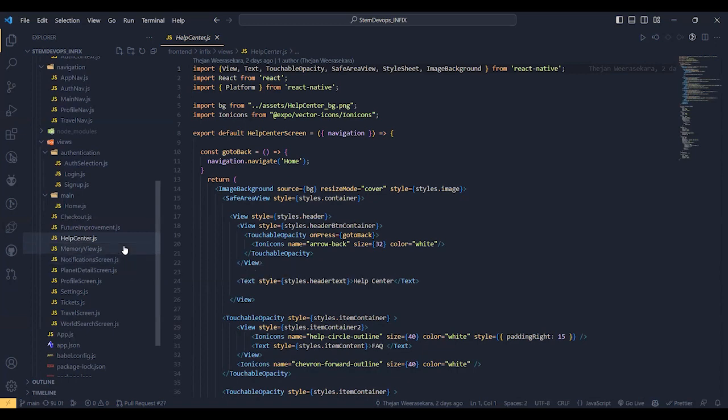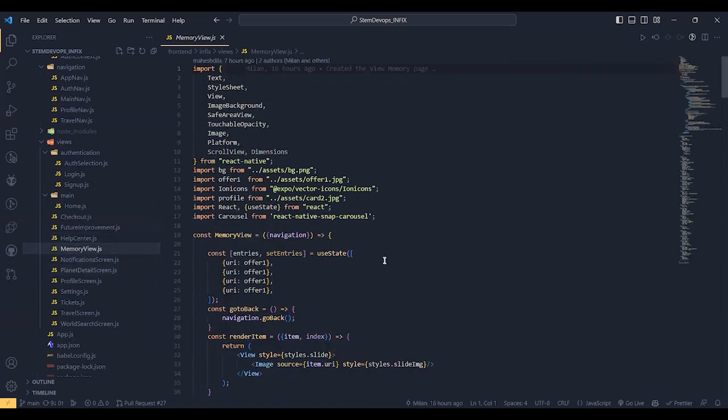Memory view. As I talked about in the introduction, creating a memory and being able to update that memory and use it as a stack or in a group for the user to see and collect, as well as to be viewed by other users while searching for different locations, to get a general and real-time idea of what they're traveling to.